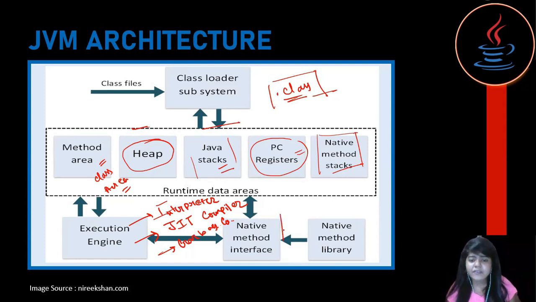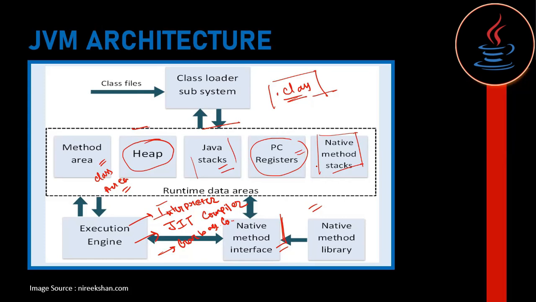And then we have our native method interface. It acts as a mediator between Java method calls and native method libraries. I hope it's clear. Because we have an interpreter in the execution engine, it's very clear why we call Java a compiled as well as interpreted language. And this is the basic structure of JVM. I hope it clears up and helps you all in understanding the confusing terms like JVM, JIT, JRE, and JDK.